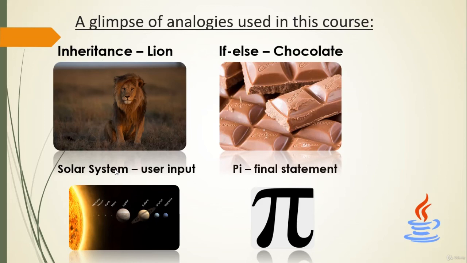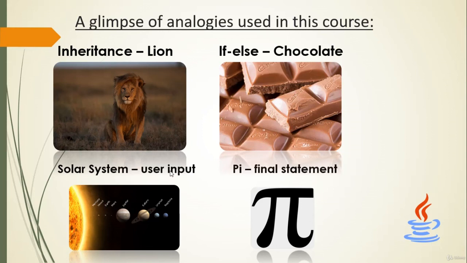This online course will keep you engaged through to the end. And it gets more and more interesting as you learn this course. Because of these analogies, it's like a movie. The screenplay gets more and more interesting as you progress through this course, so that you will complete this course quickly and you can get the certificate. Using the solar system analogy, I've explained how to get user input from Java. User input means getting input from the keyboard. Again, we'll see that in detail.